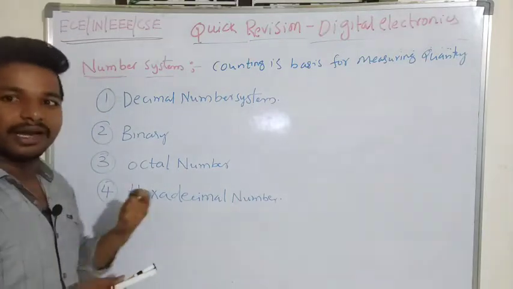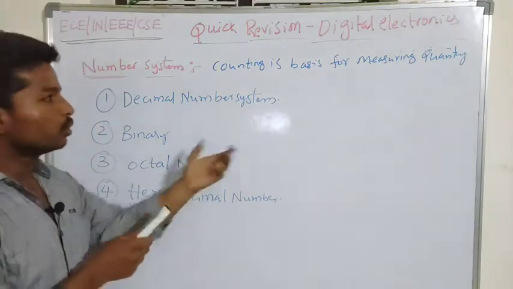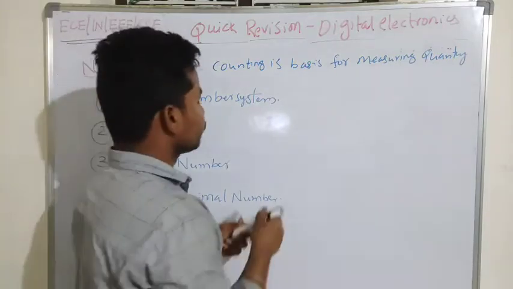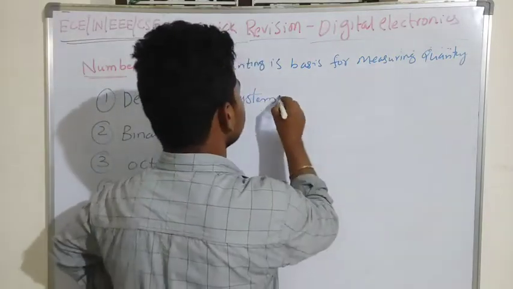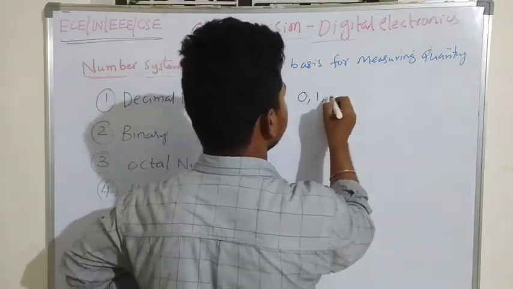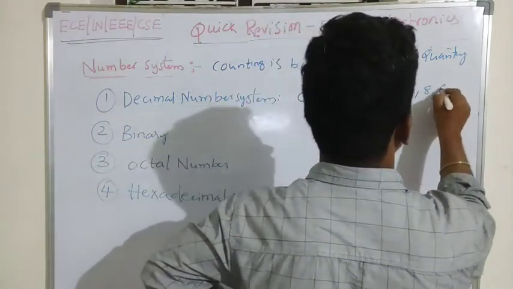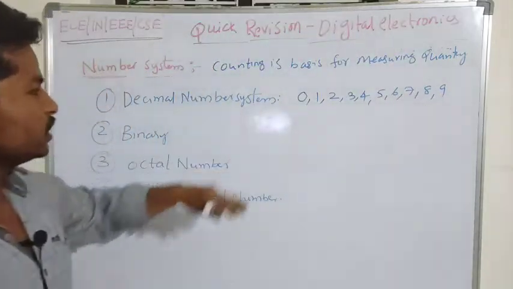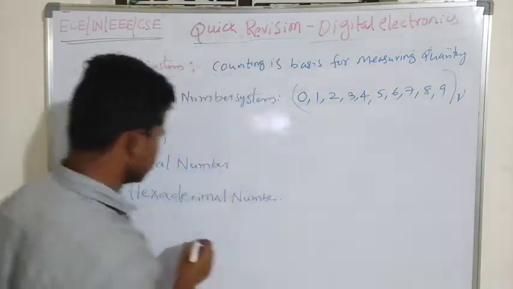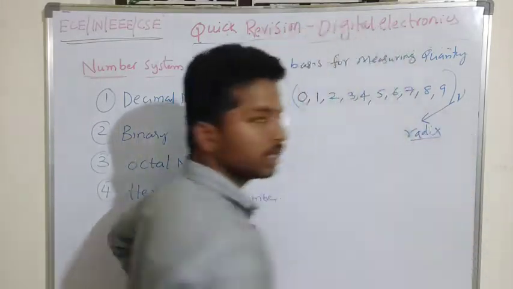To convert from one number system to another number system, first we need to know the difference between each and every number system. So the decimal number system has a set of values 0 to 9: 0, 1, 2, 3, 4, 5, 6, 7, 8, 9. To differentiate that, we will represent this number system with an R, which we call the radix.